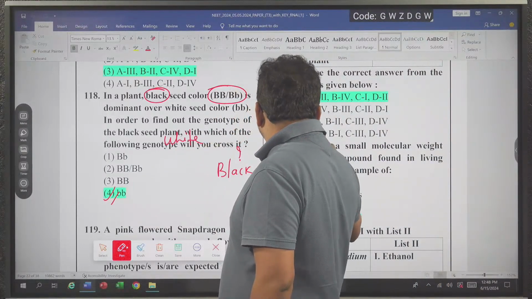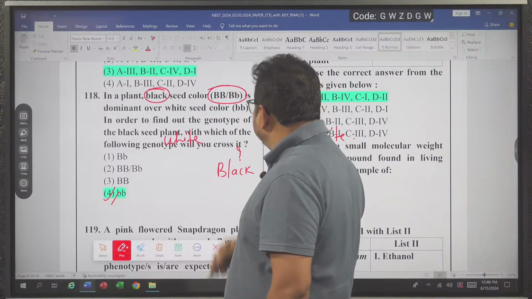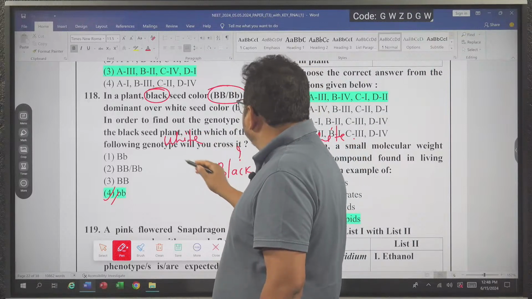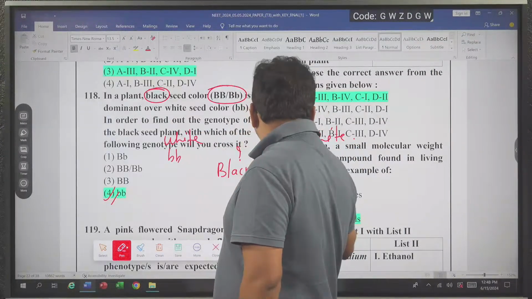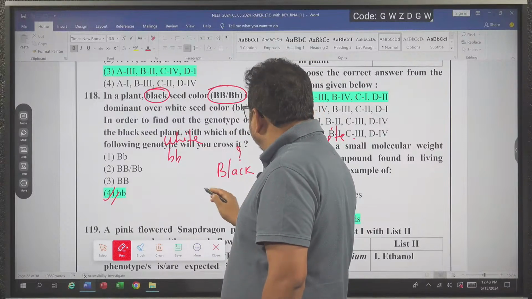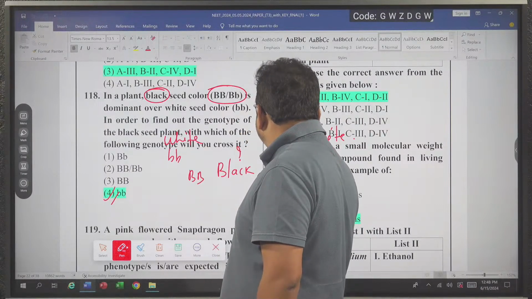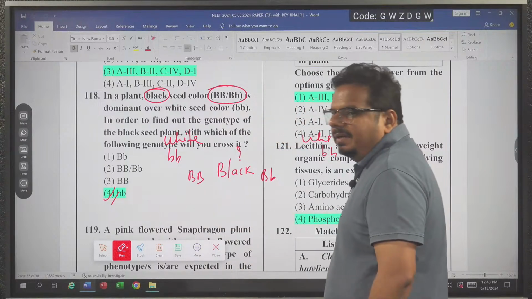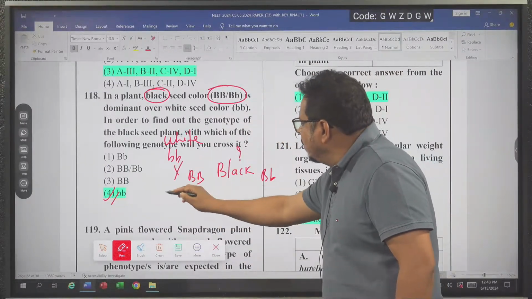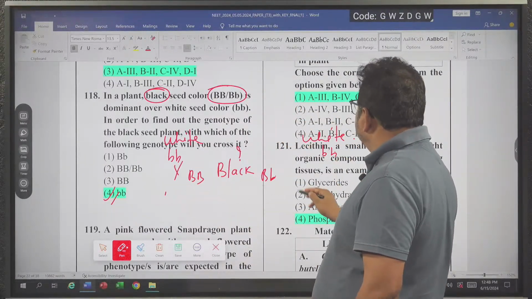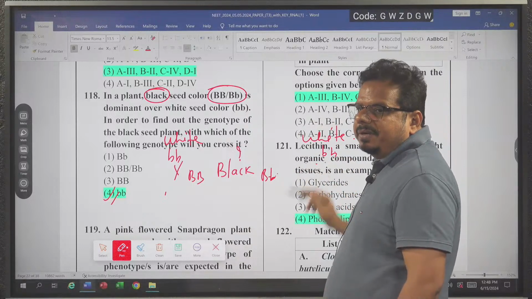Two possibilities there. It is a test cross. I'm writing in the format of a test cross. White is what? Small b, small b. Black has how many possibilities? Two possibilities. One possibility capital B, capital B. Another possibility capital B, small b. When this cross occurs, all black will come. When this cross occurs, white will come in a 50-50 ratio.